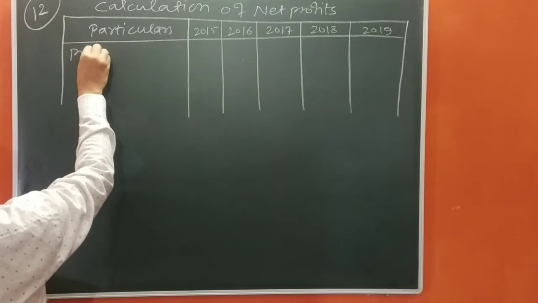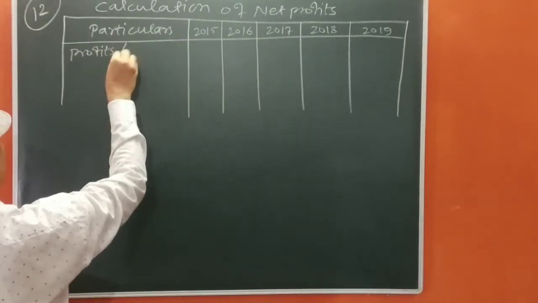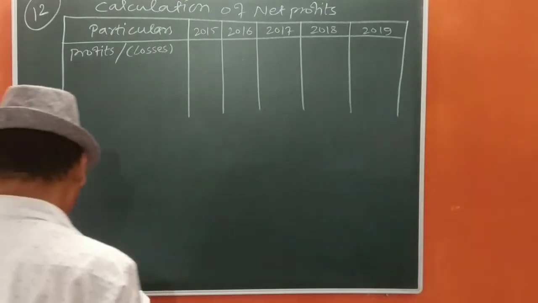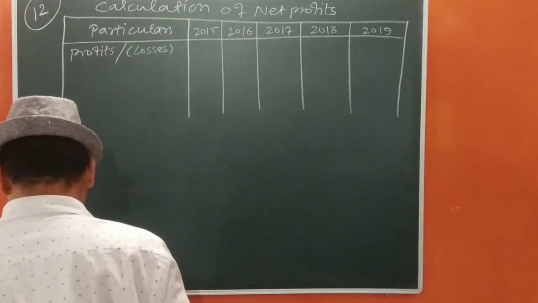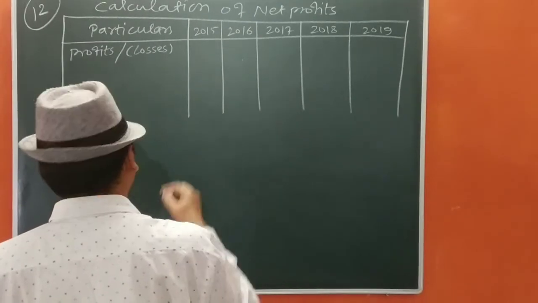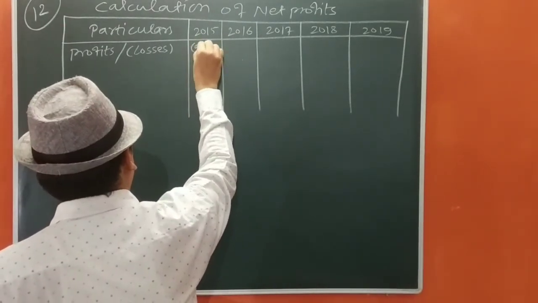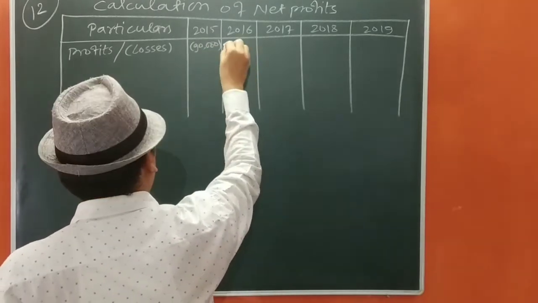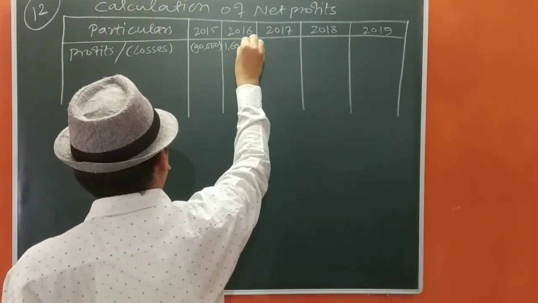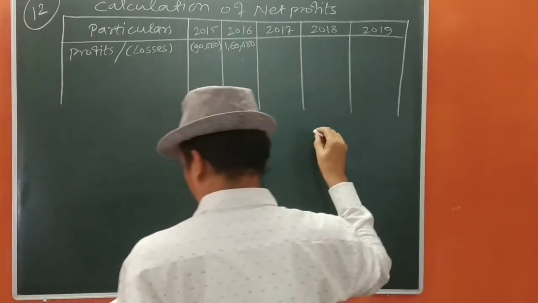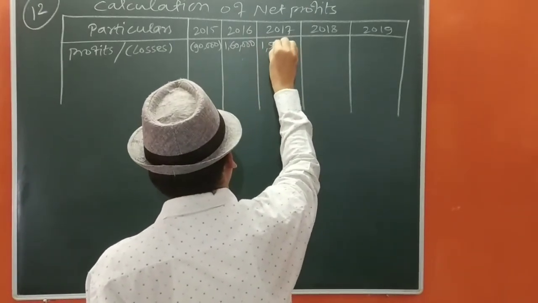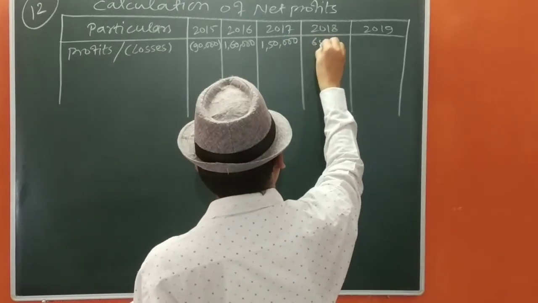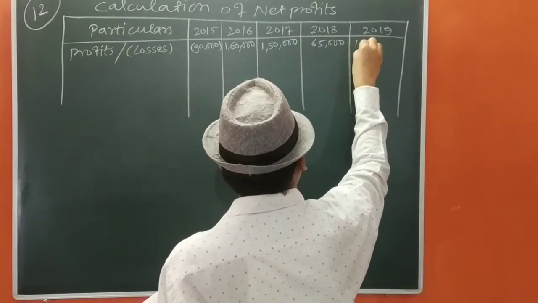Profits, losses. 90,000 is the loss amount. 1,60,000. 1,50,000. Then it is 65,000. 1,77,000.